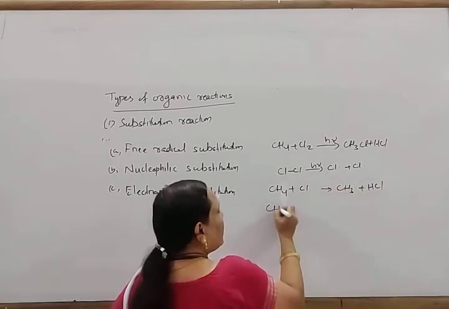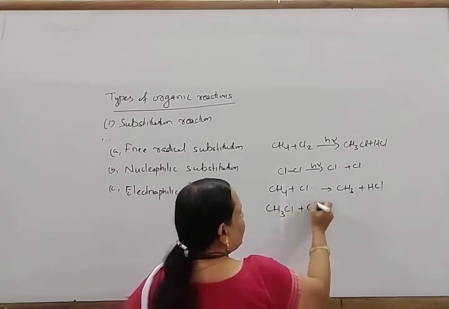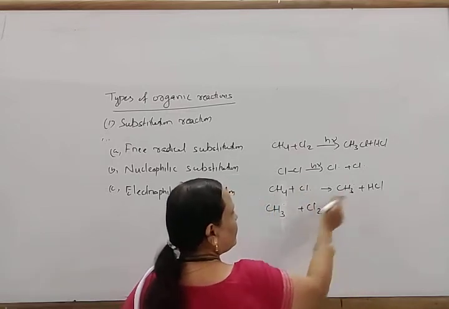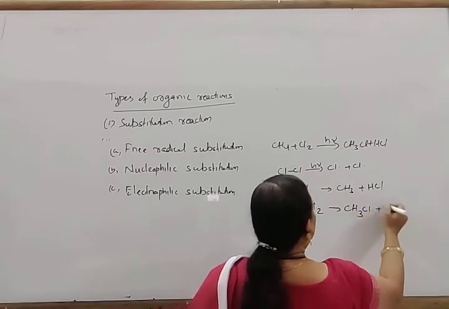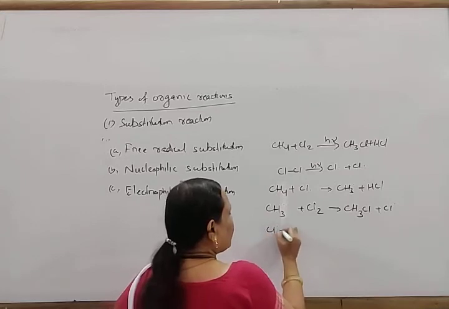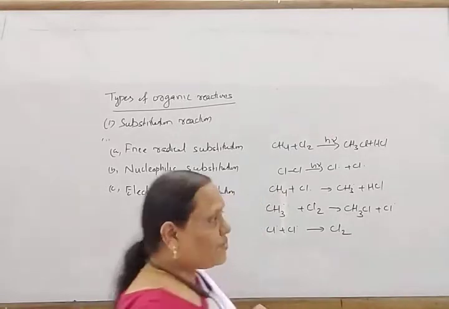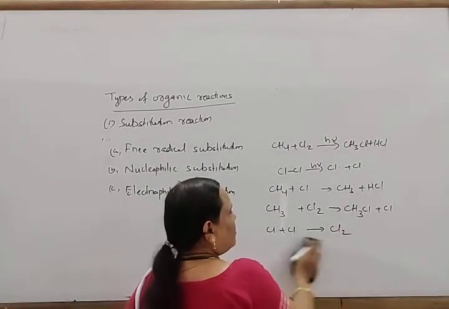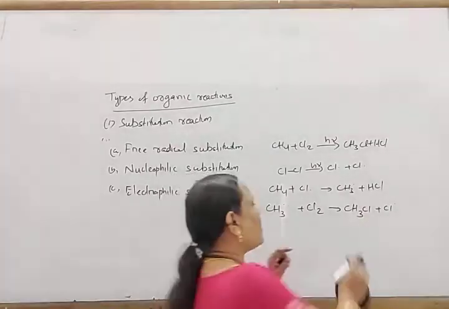Again this methyl free radical reacts with chlorine to form methyl chloride and a chlorine free radical. And again chlorine free radicals combine to form chlorine,